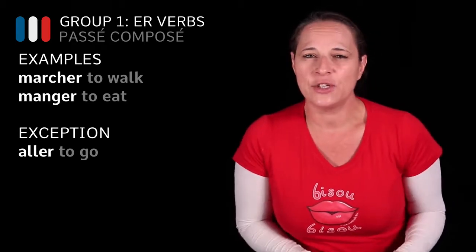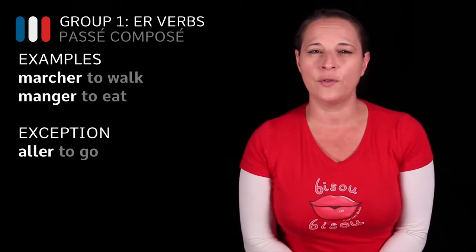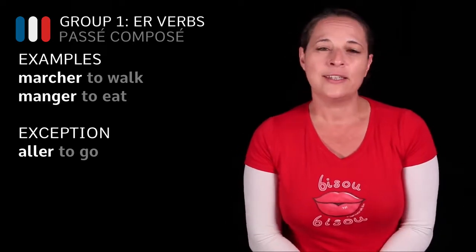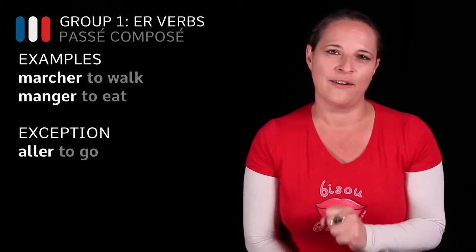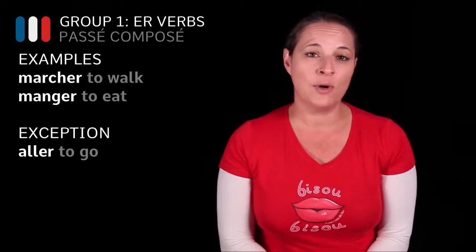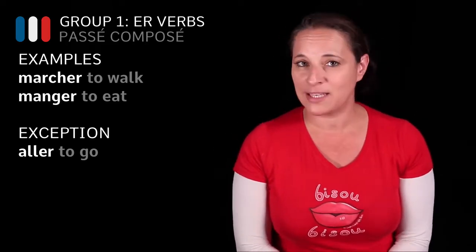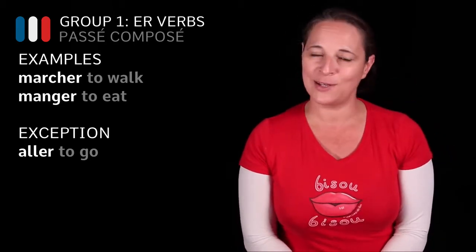So wherever in English you say "to" something and the verb has not yet been conjugated, we call that an infinitive verb. Today, let's concentrate on the ER verbs, which are the regular verbs. So that means they are easy to conjugate, okay? They will all follow the same pattern, and I'm about to teach you how to conjugate these verbs into the past tense.